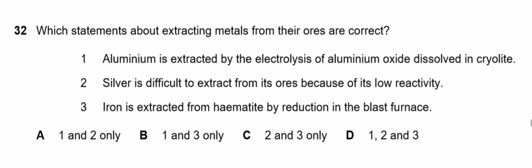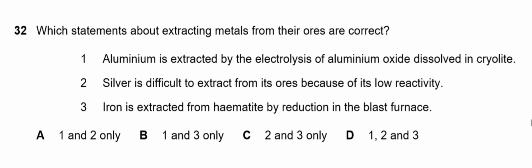Yes, it is a correct statement because aluminium is very high up in the reactivity series, so electrolysis is the only method that can be used to extract aluminium from its ore. The second statement says that silver is difficult to extract from its ore because of its low reactivity. Silver is below in the reactivity series. It is low in reactivity.